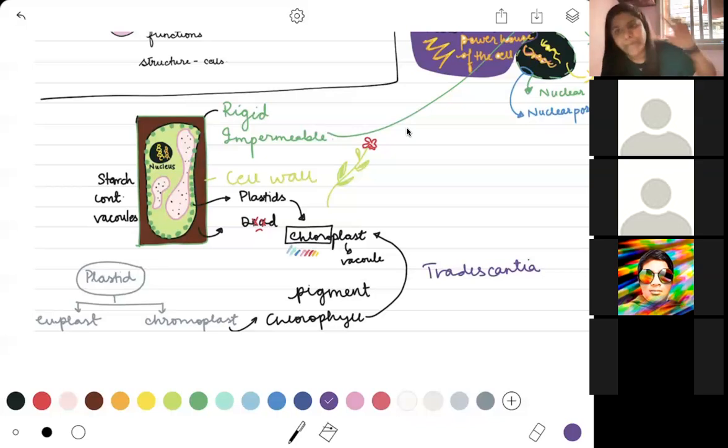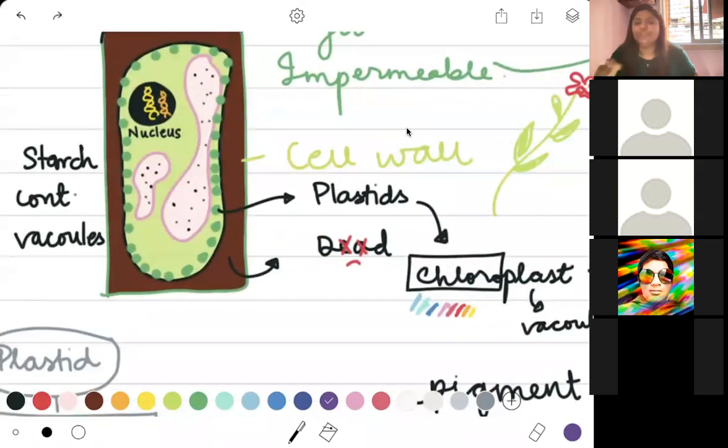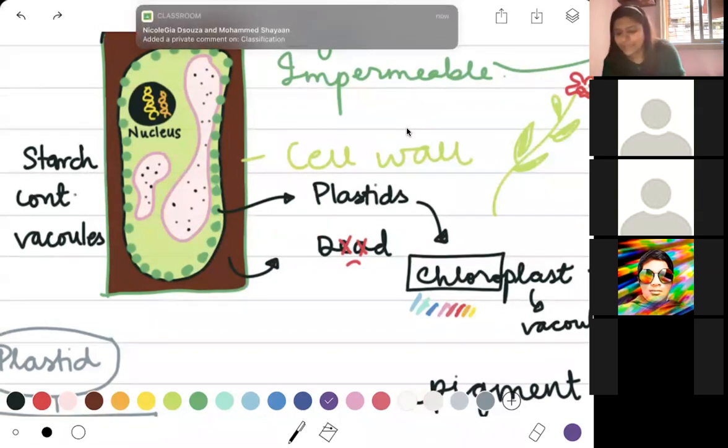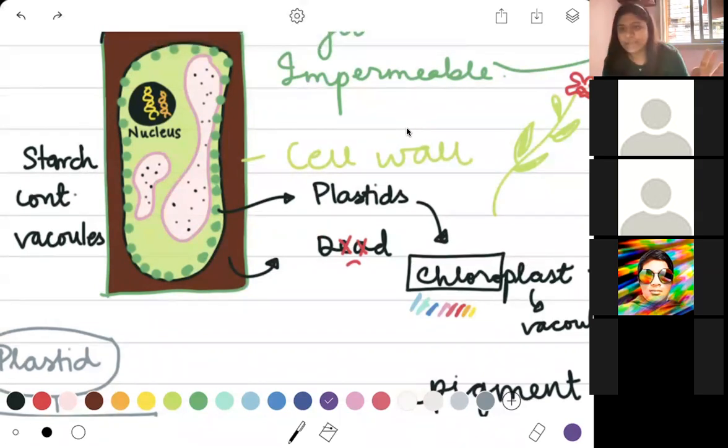Therefore, it is more abundant in plants and it is going to be present only onto the surface of your plant cell. Okay, but inside the cell wall, not outside the cell wall. Inside the cell wall, right inside that cell membrane, your chloroplast is going to be present. Your chloroplast helps in the process of photosynthesis, which is making of food using sunlight.